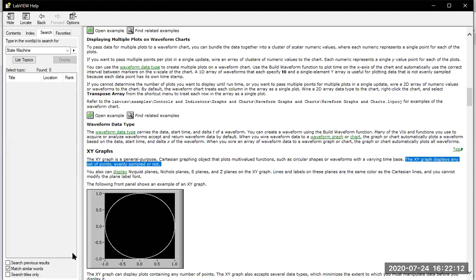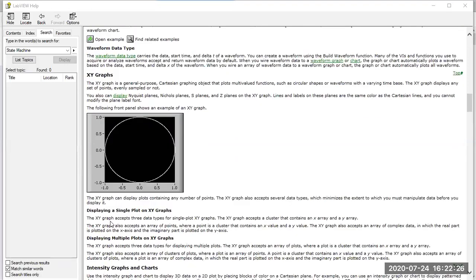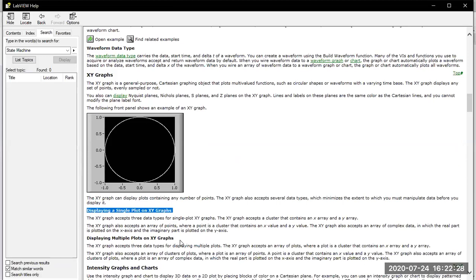Here you have a circle available, so you can draw the circle. If you have two keywords available, you can go for an option called XY graph. These are the three things available: waveform graph, waveform chart, and XY graph. You have to study displaying a single plot on an XY graph and multiple plots on an XY graph for the remaining two, waveform graph and waveform chart, also.